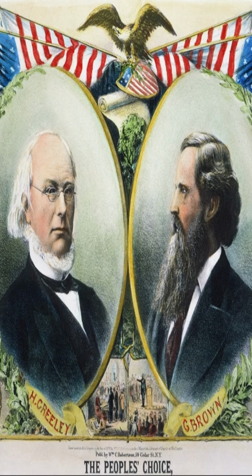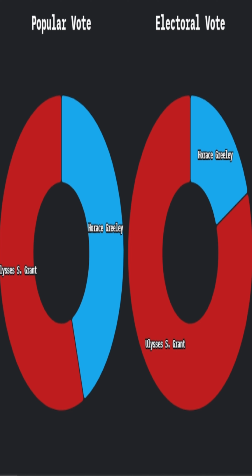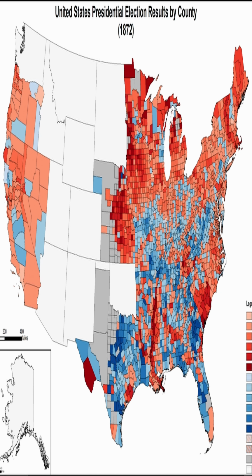Overall, Grant was able to win a second term. He won 55.58% of the popular vote and 81.25% of the electoral vote. This was the best performance in the popular vote since 1820 and the best performance in the electoral vote since 1864.